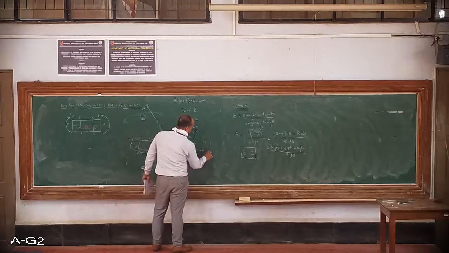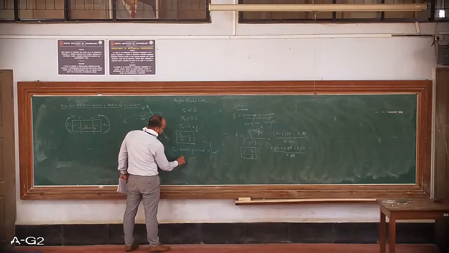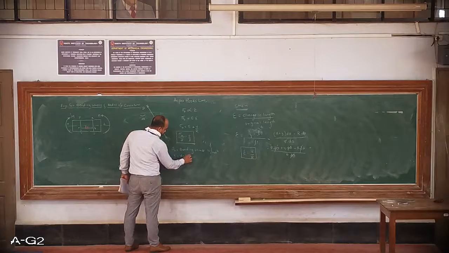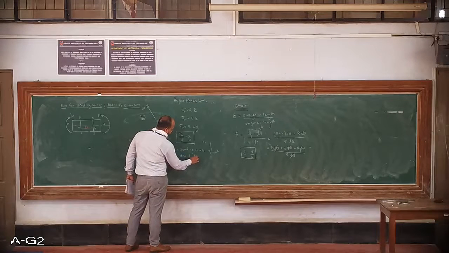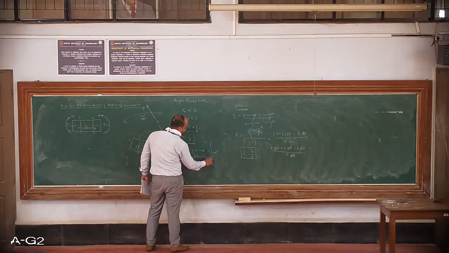Usually stress is Newton per mm square. y, distance of a fiber from neutral axis.